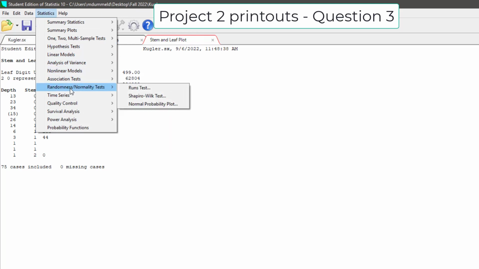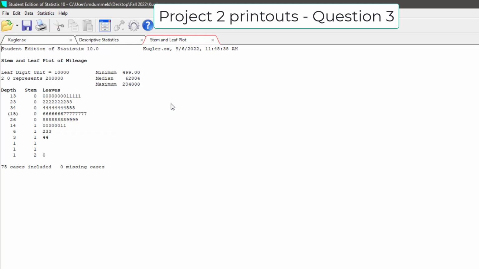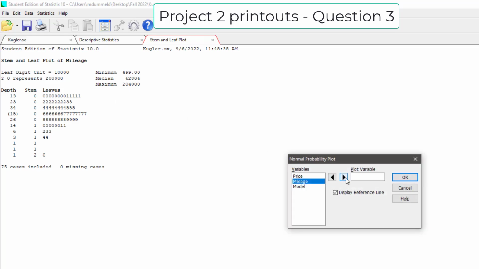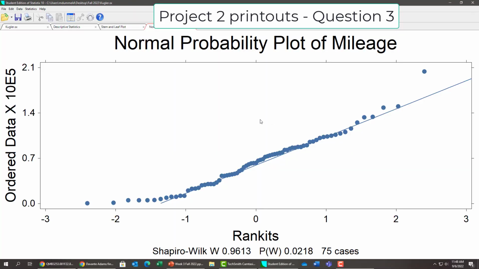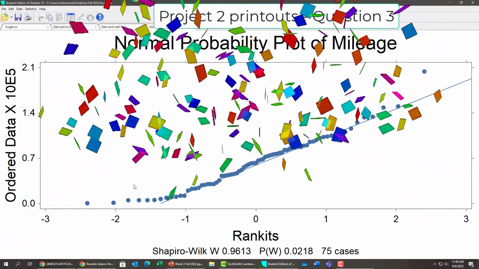We haven't seen this one before, but I'm going to go to Randomness, Normality Test. I'm going to go to Normal Probability Plot, and again, your size or mileage. I'm going to be asking you to assess the normality. Display the reference line, keep that checked. And we're looking for a straight line. The straighter the line, the more normal the data. This is a skewed distribution. That's why you see it come off the line at either end of the picture. All right, so that's Project 2. I am 2 minutes in, and we've got Project 2 out of the way.